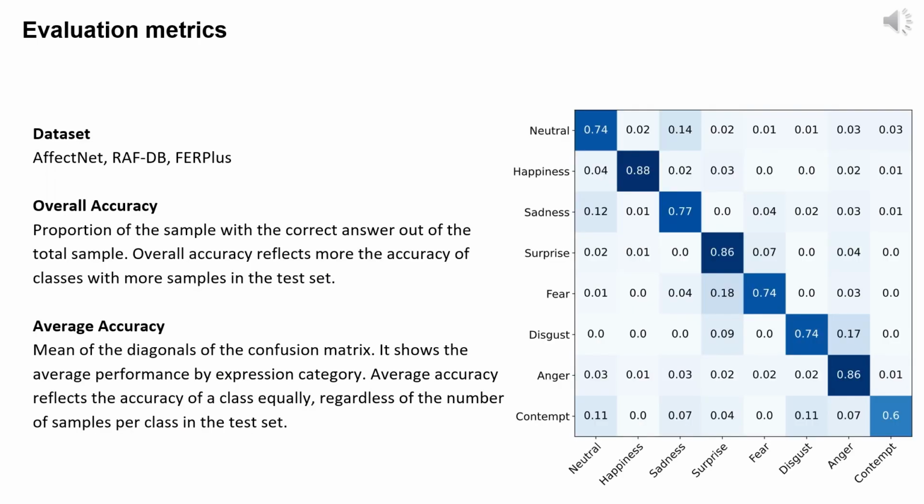We evaluated our methodology using two metrics: overall accuracy and average accuracy on 3 datasets: AffectNet, RAF-DB, and FER+. The overall accuracy is the proportion of the samples with the correct answer out of the total samples. Overall accuracy reflects more the accuracy of classes with more samples in the test set. The average accuracy is the mean of the diagonals of the confusion matrix. It shows the average performance by expression category. Average accuracy reflects the accuracy of each class equally, regardless of the number of samples per class in the test set.